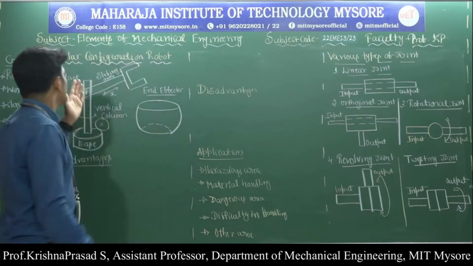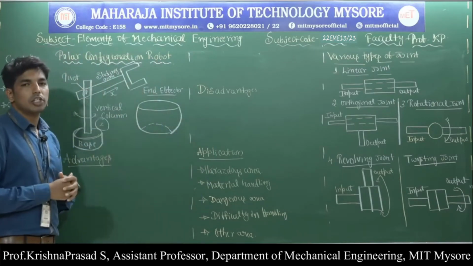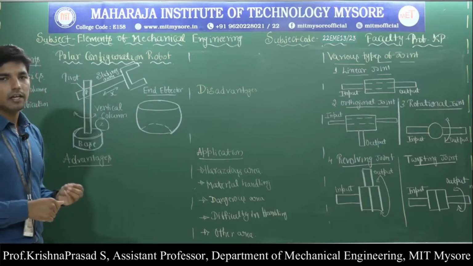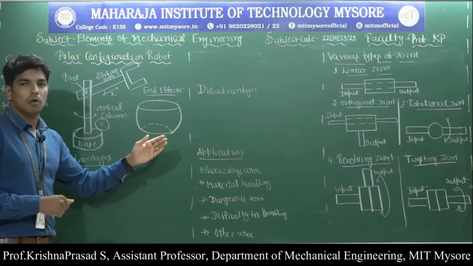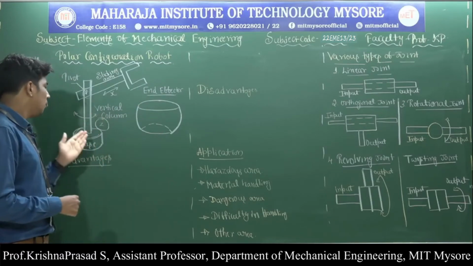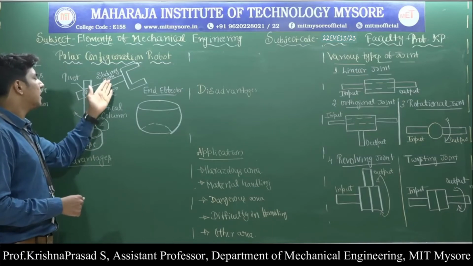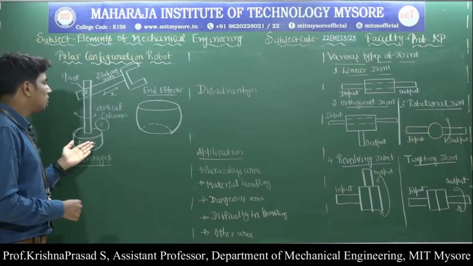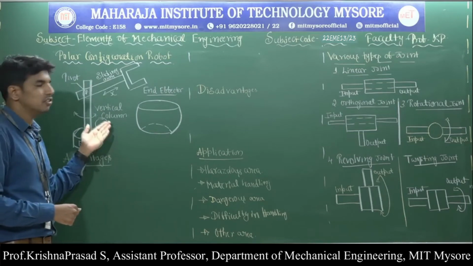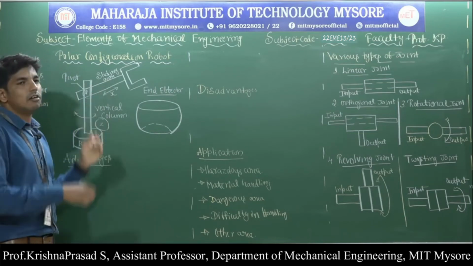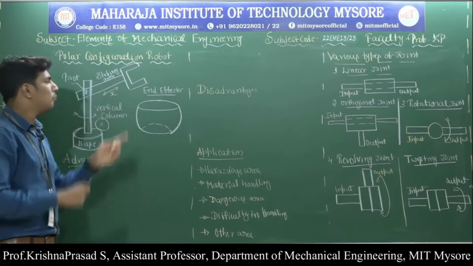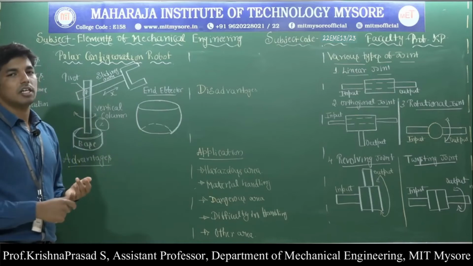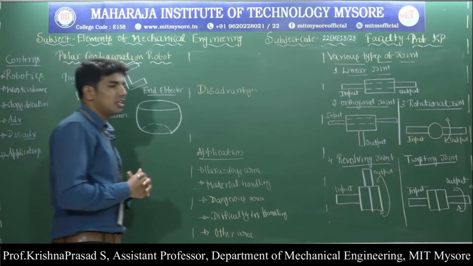Observe what is meant by the polar configuration robot. The motion of this kind of robot traces a partial sphere, and the main parts are the base, vertical column, sliding arm and the pivot. First, the vertical column is mounted on the base and it is rotated about its own axis using the Z joint. Then the sliding arm extends and retracts to provide a particular reach. Then the pivot is used to raise or lower the arm. So this is called the polar configuration robot.